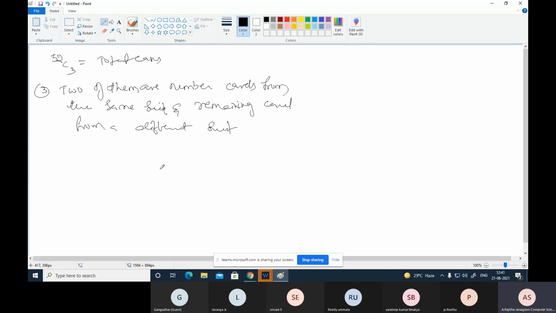Okay, how can we find out? The numbers are 1 to 9 only. So each suit contains 9 number cards. 2 number cards can be drawn from these 9 number cards. అంటే మనకి 9 numbers వచ్చేసి 1 to 9 are there. From these 9 we can select only 2, that means 9C2 ways. And the third card, third card select చేయాలి. This is the probability for 2 cards.